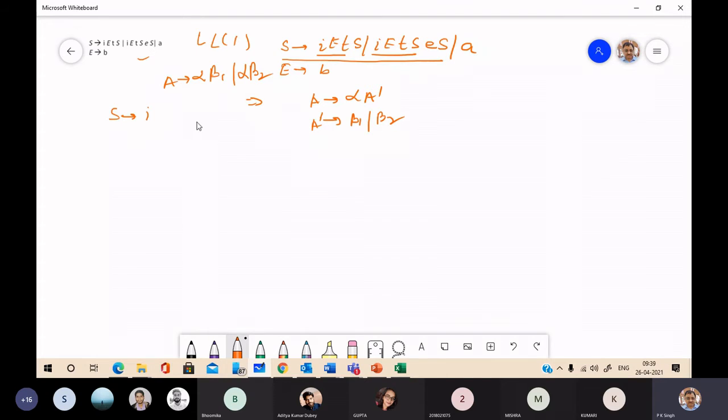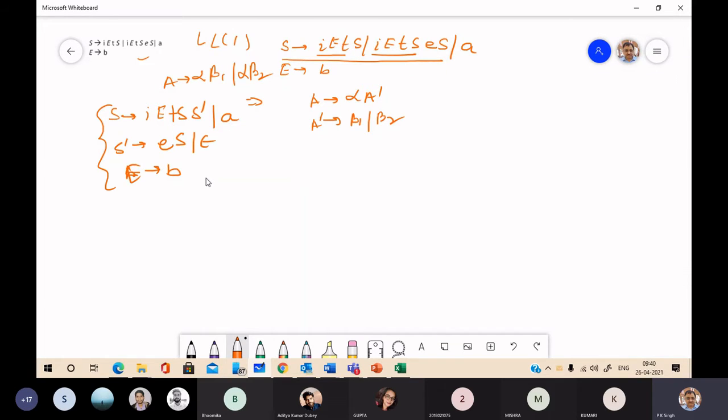So we apply the same rule to left factor this production, and you will get S goes to I E T S S dash, and the remaining production A, where S dash is ES and epsilon. Okay, and E goes to B. Now this is the modified production after left factoring. Now we have to construct the LL1 parsing table.